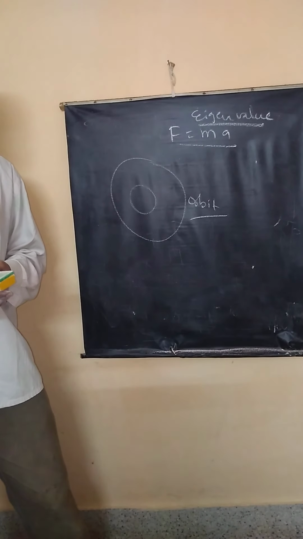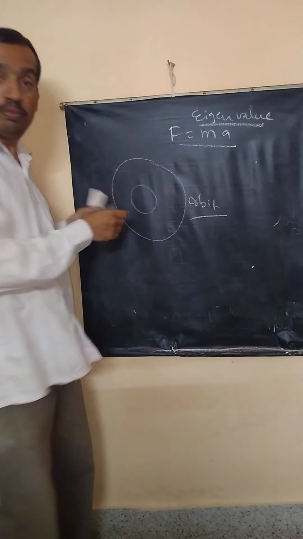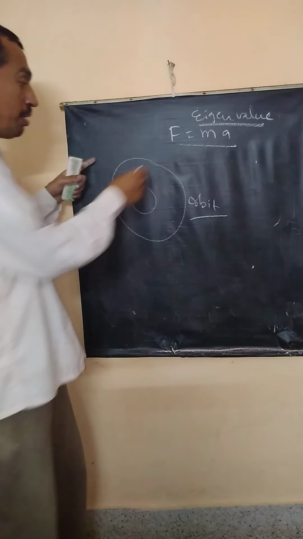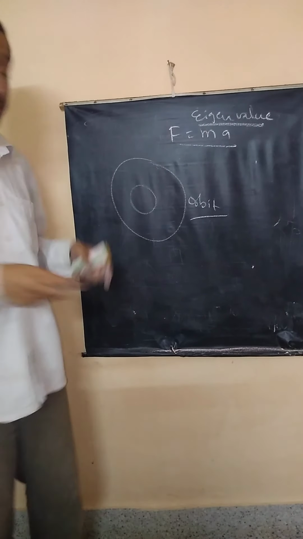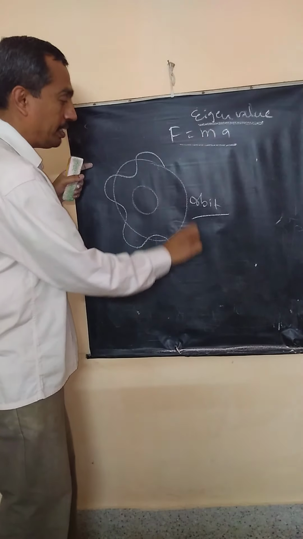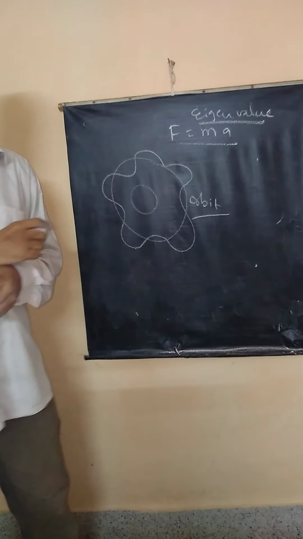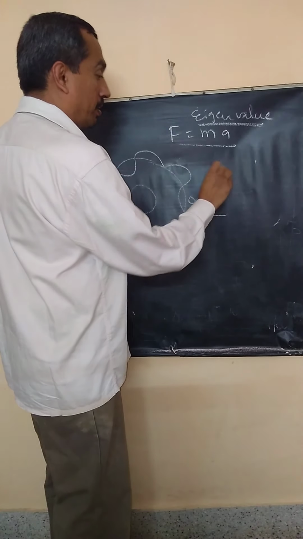What does it really mean? It means the probability of finding the particle is maximum along this path. Correct? The standing wave of the matter wave is like this: 2 pi r is equal to n lambda.